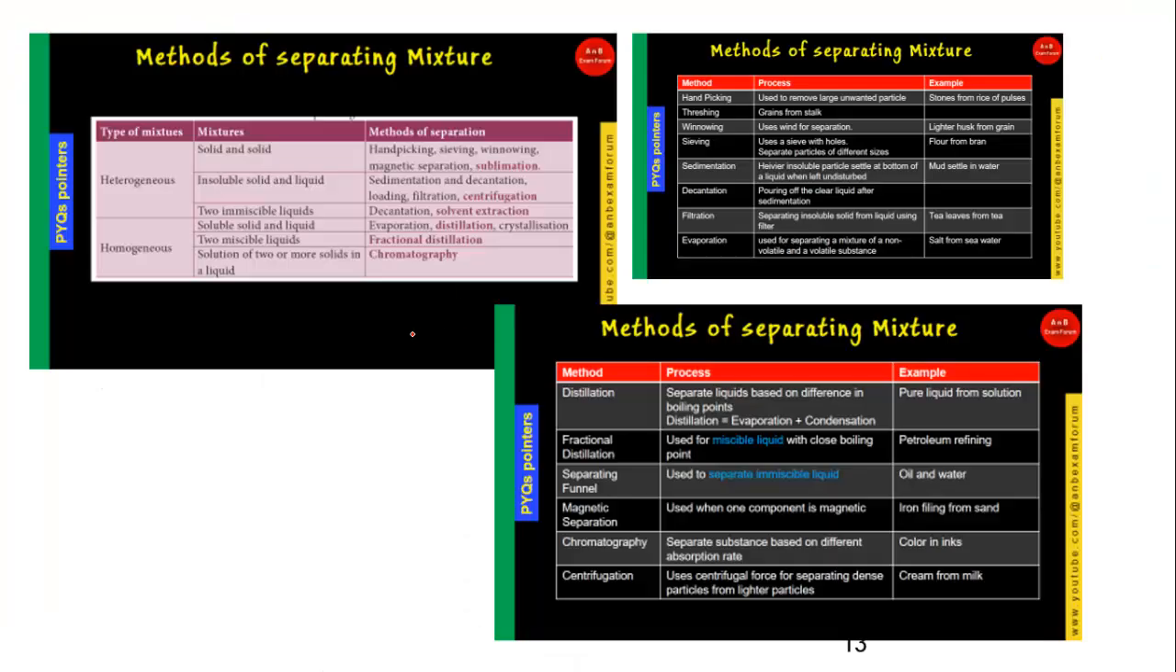In the theory class we have seen there are different ways of separating mixtures, homogeneous or heterogeneous. When two miscible liquids have close boiling points, fractional distillation is used, and generally it is used in petroleum refineries. This is a very important one. But when two liquids have a huge boiling point difference, then simple distillation is used. There are many ways of separating mixtures, and we have seen this in our theory class.